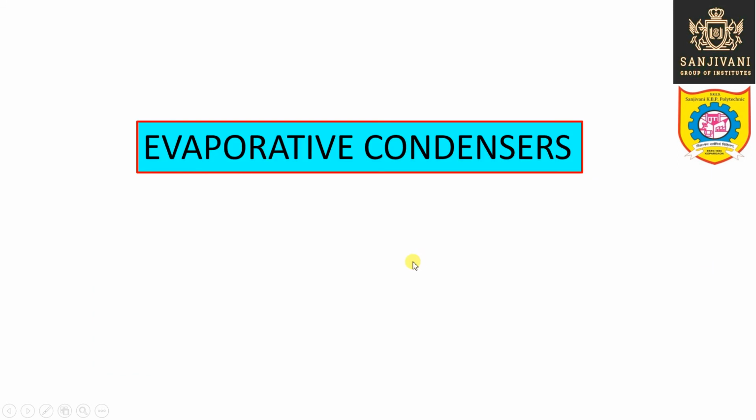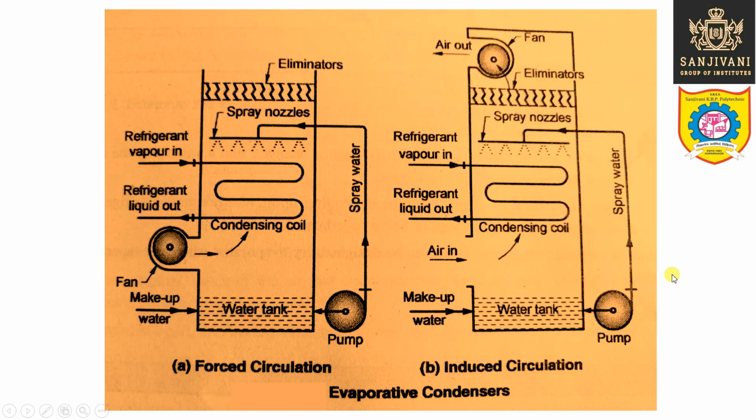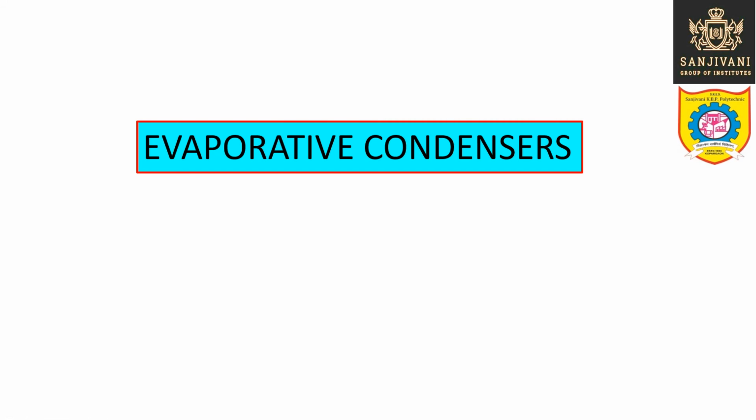Now let us study the evaporative condensers. In evaporative condensers, as we have seen, evaporation of water takes place. Water is evaporated, right? So the water is coming in contact with the condenser coil. Not only the sensible heat of water, but the latent heat of water is also utilized for cooling purposes in the evaporative condensers. So as the water flows, it trickles over the condenser coil.